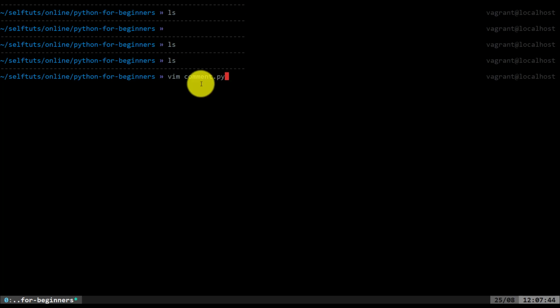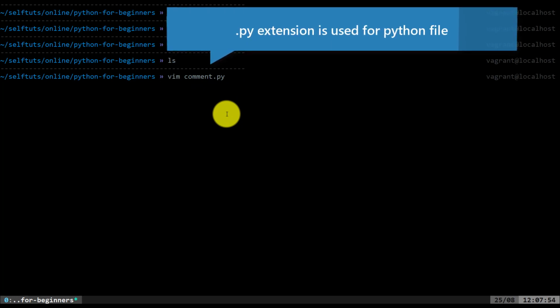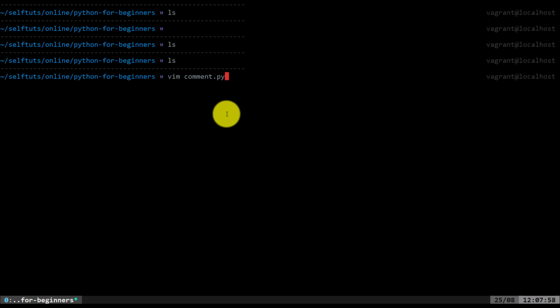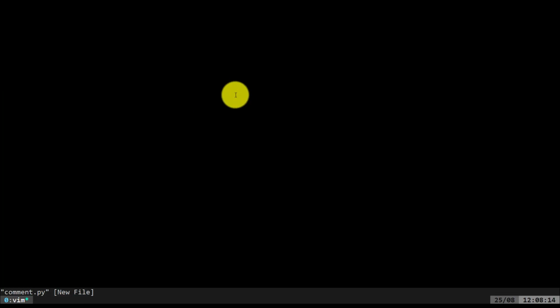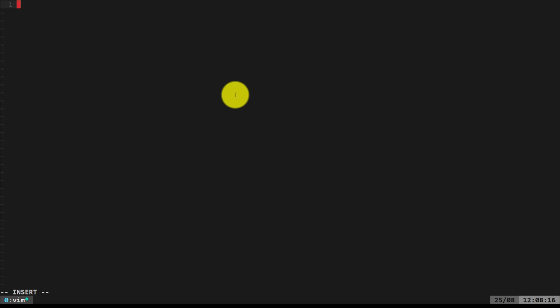comment.py. The important thing to note here is that every Python file that you write will end with the .py extension, which identifies the file as a Python file, which means the Python interpreter can execute this file and run the code written inside. Whenever you create a file which you want the Python interpreter to run, it should end with the .py extension.